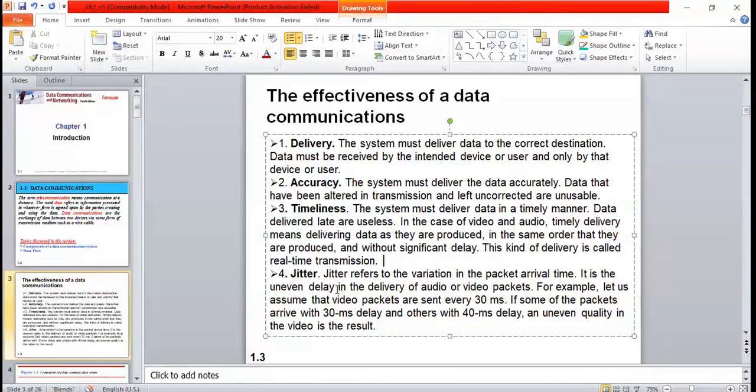Then jitter. Jitter means there should not be any variation in the packet arrival time. Variation in the packet arrival time, we call it jitter. It leads to poor quality of the video or whatever data you are receiving.